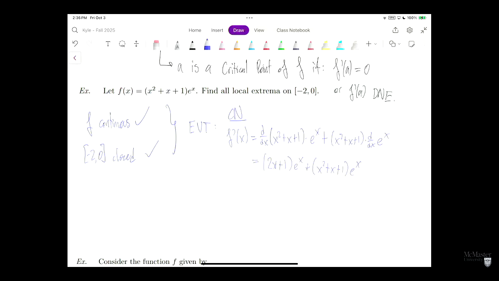Very good. So, in particular, let's factor out that e to the x. So we now have x squared plus 3x plus 2. And we can also factor, we have a trinomial, so we'll break it down into the product of linear factors, x plus 2 and x plus 1.